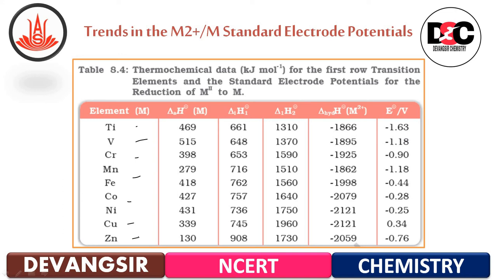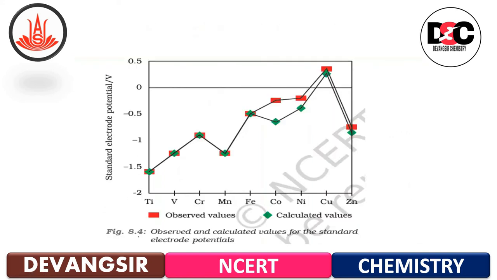Then the ionization enthalpy and atomization enthalpy they have given for the first transition series. Thermochemical data is given in kilojoule per mole for the first row transition elements, and the standard electrode potentials for the reduction of M+2 to M.